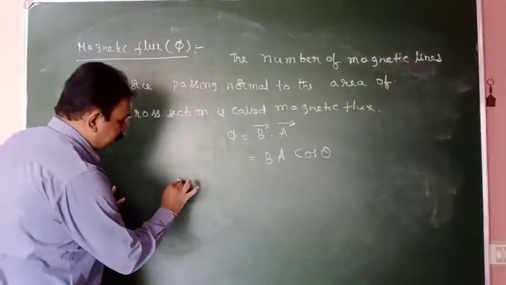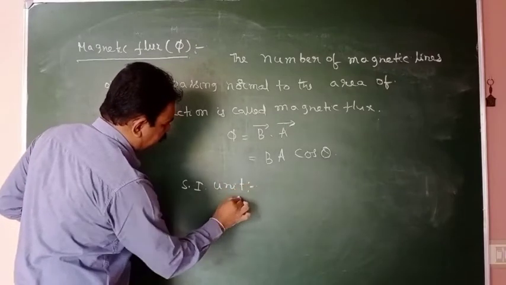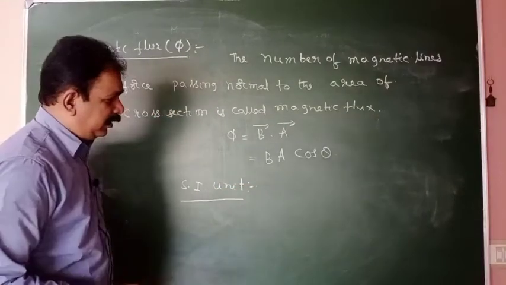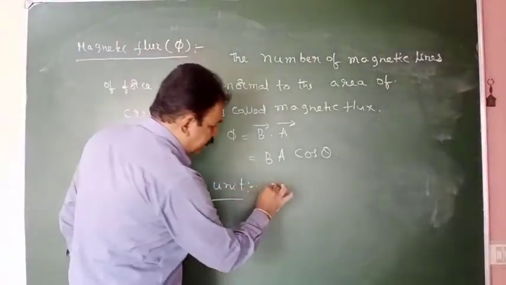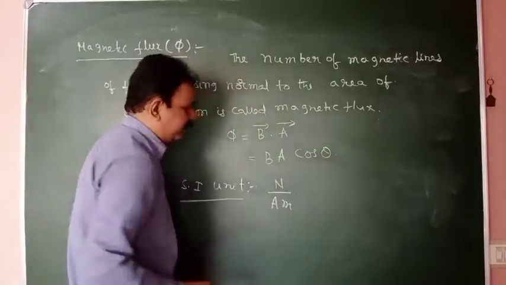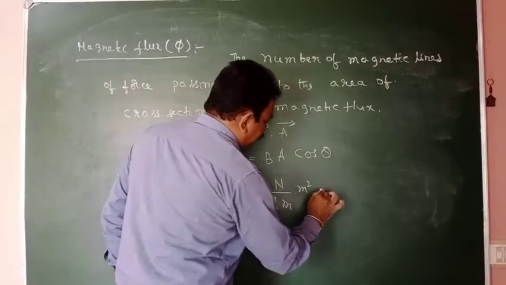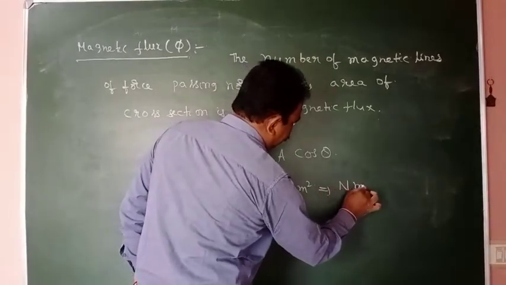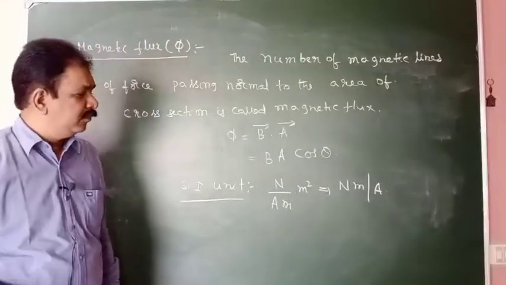Next, what is the SI unit for this? SI unit will be for B, magnetic induction. What is the SI unit? Newton per ampere meter. Area will be meter square. So meter will cancel. Newton meter per ampere.